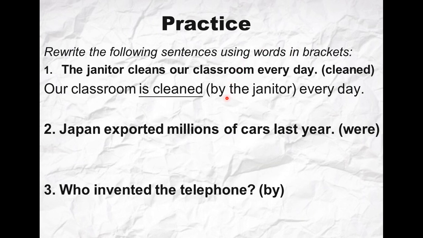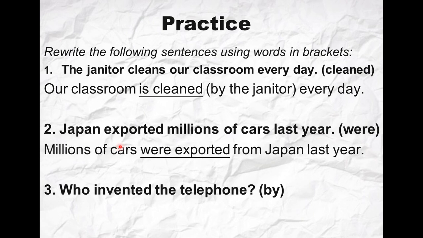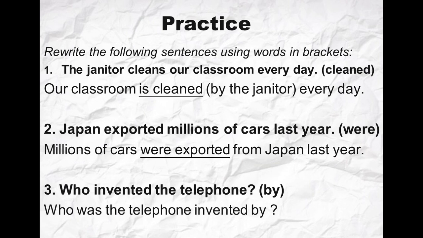If you want to put by the janitor, it's optional, as I told you, unless he asked you to put the word by. Japan exported millions of cars last year. Use were. So millions of cars were exported from Japan last year. The last one, who invented the telephone?